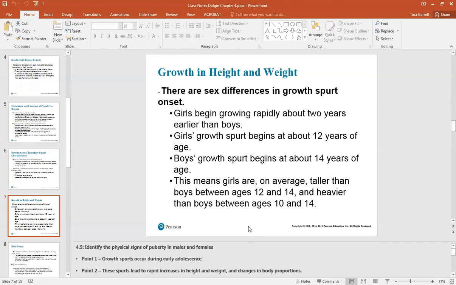Growth in height and weight. There are sex differences in the growth spurt. Girls begin growing rapidly about 2 years earlier than boys. The girls' growth spurt begins at about 12 years of age. The boys' growth spurt begins at about 14 years of age. This means girls on average are taller than boys between ages 12 and 14 and are heavier than boys between ages 10 and 14.